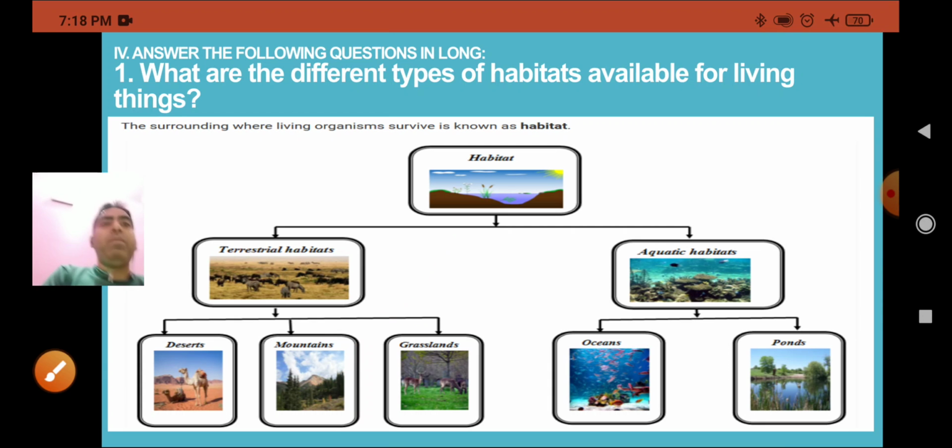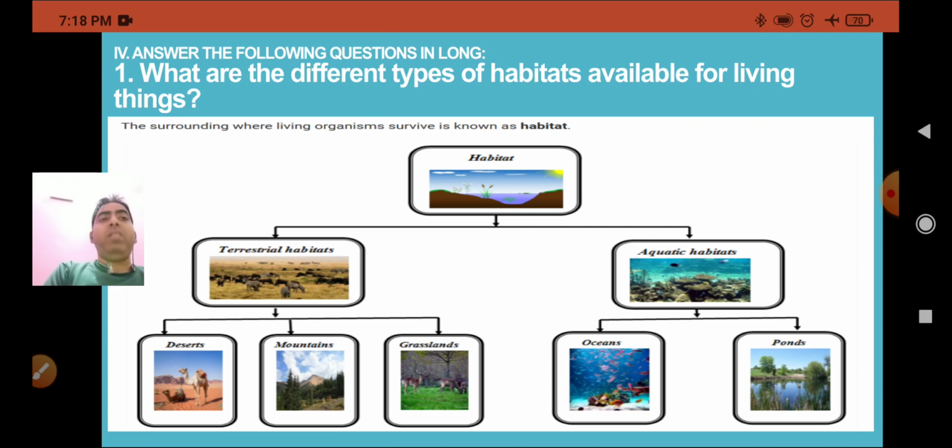Mountains are regions that rise much higher than the land surrounding them. The organisms found in the mountains are goat, sheep, yak, beetles, pines and spruce. The polar regions are extremely cold and covered with snow throughout the year. The organisms found in the polar habitat are polar bear, penguins, seal, walrus, and some other animals.